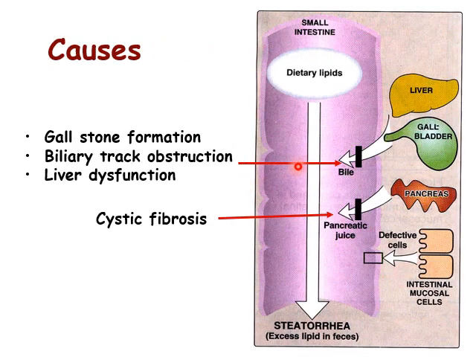The causes of steatorrhea may be due to obstruction of the biliary tract so that the bile cannot be secreted into the intestine. The obstruction may be due to gallbladder stone, carcinoma of the head of the pancreas, or worm infestation. The pancreatic juice may not reach the intestine due to conditions like cystic fibrosis. There may be defective cells of the intestinal mucosa due to diseases like celiac disease, Crohn's disease, etc. Or there may be liver dysfunction where the bile salt is not produced in the liver.